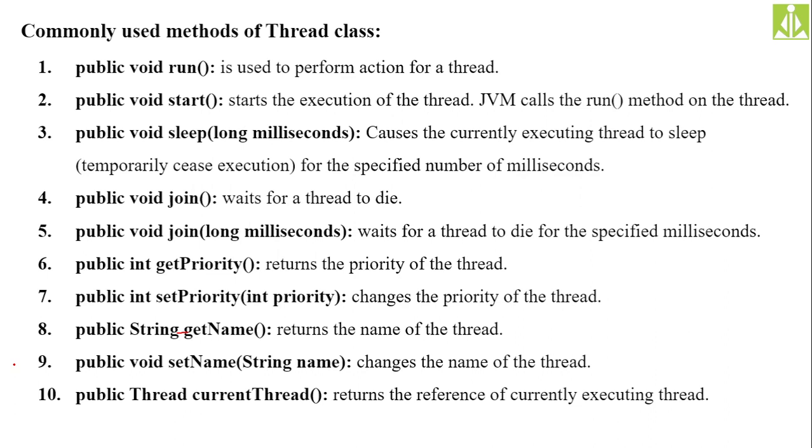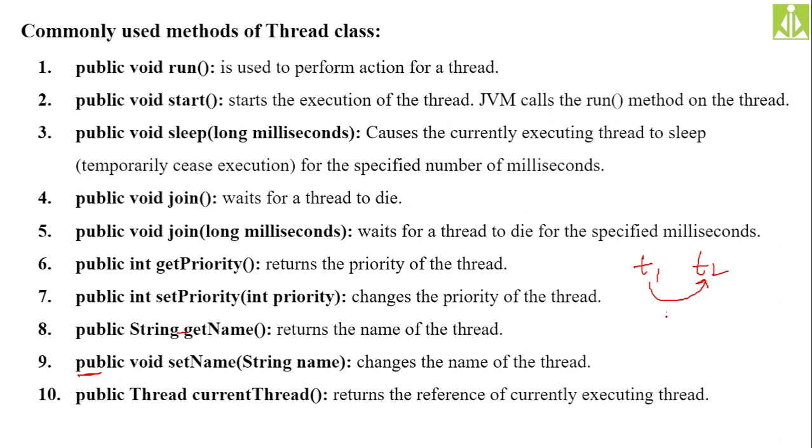Sleep will simply make your thread go from the running state to the blocked state. Join is a special type of method, where you can make a particular thread wait for the completion of other threads. Let us say you have two threads, T1 and T2, and you want T1 to wait until T2 completes its execution. There you can make T1 join on T2.